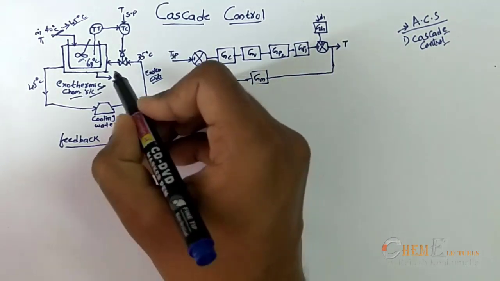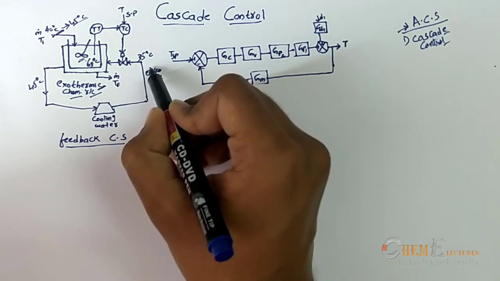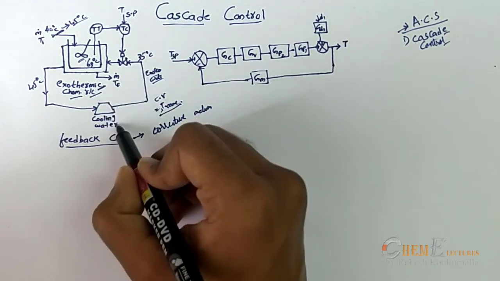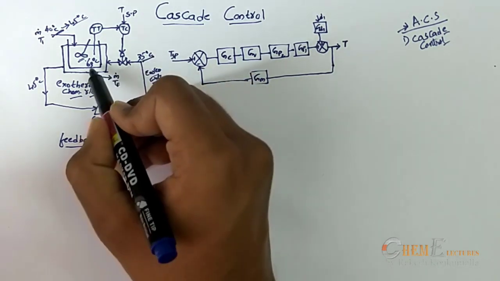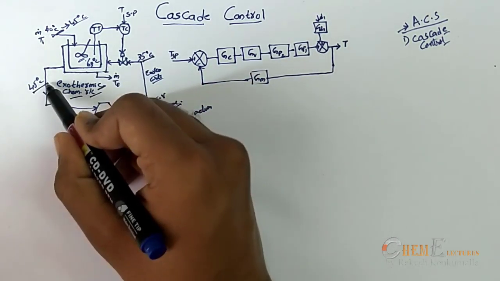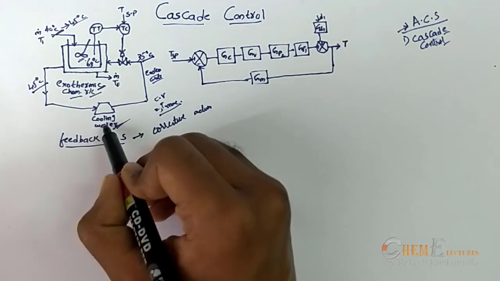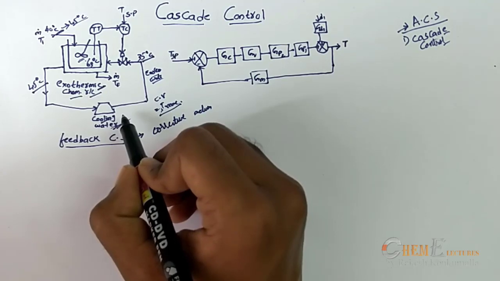Once it enters the reactor, it is cooled using cooling water, which enters at 35 degrees, takes over the heat and increases to 45 degrees, and again it is cooled using a cooling water. That is a cooling tower example.